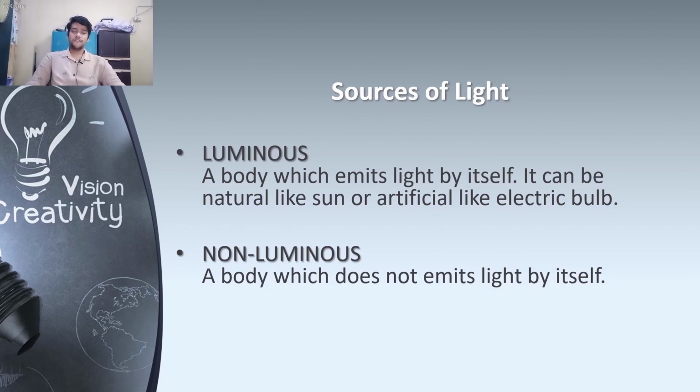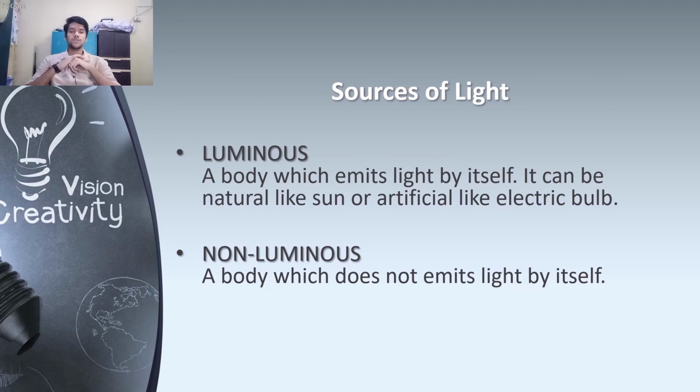So, talking about the different sources of light, there are mainly two sources of light. These are luminous bodies and non-luminous bodies. Firstly, luminous bodies are the bodies which emit light by themselves. For example, if we look around us, we can see the sun, and in our households, we can see flashlights, torches, etc. And non-luminous bodies are the bodies which do not emit light on their own. For example, moon, wood, paper.